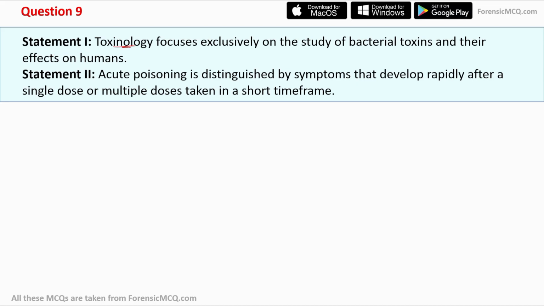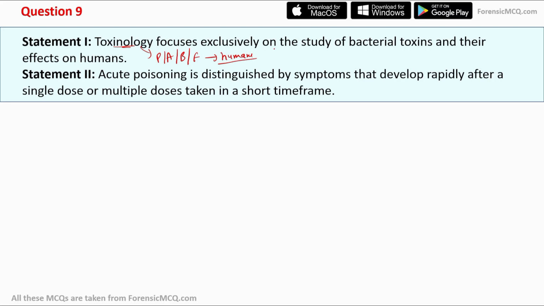Toxinology. It is toxinology, not toxicology. So toxinology is the study of toxins produced by plants, animals, bacteria, and fungi, and all these toxins, when harmful to humans, are referred to under toxinology. So toxinology is the science of the study of toxins that are produced by plants, animals, bacteria, and fungi that are harmful to humans.